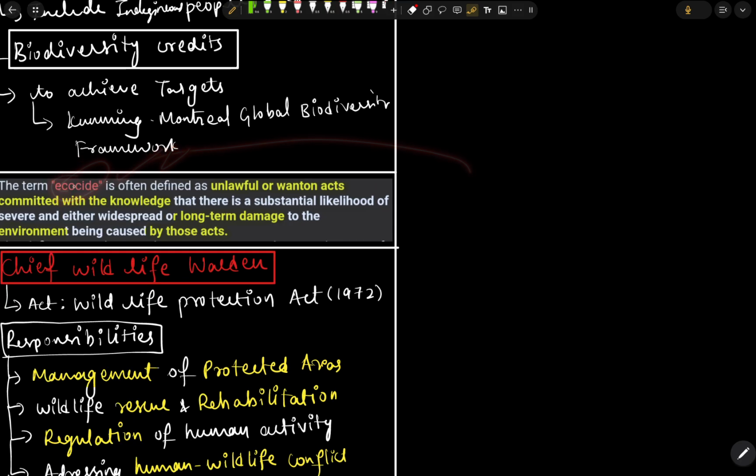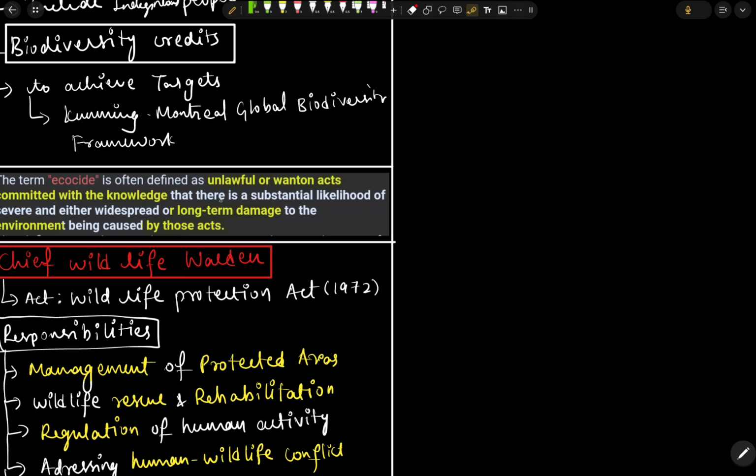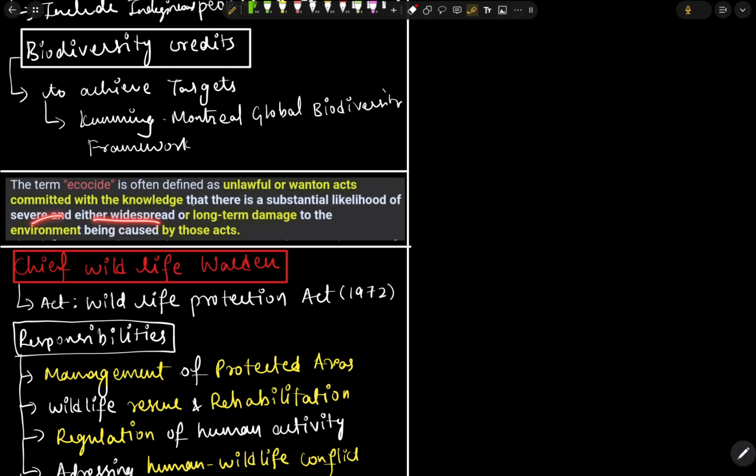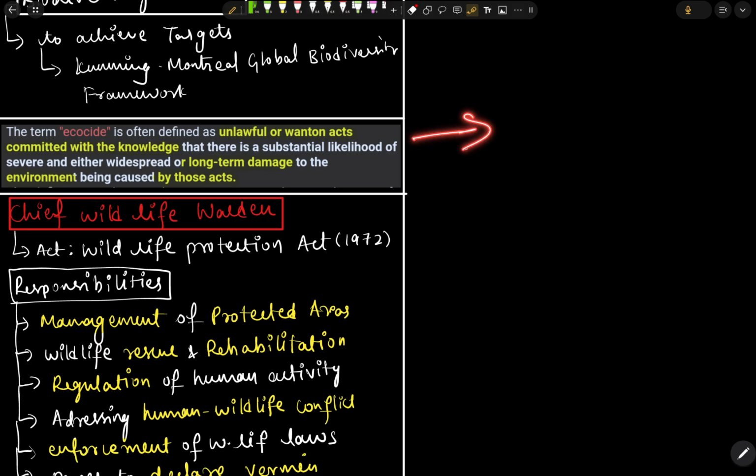Let's see the definition. The term ecocide is often defined as unlawful or wanton acts committed with the knowledge. He knows what happens if he does a thing, and there is a substantial likelihood of severe and either widespread or long-term damage to the environment being caused by those acts. Then if he does it, it is known as ecocide.